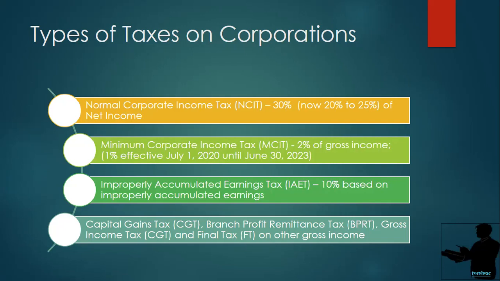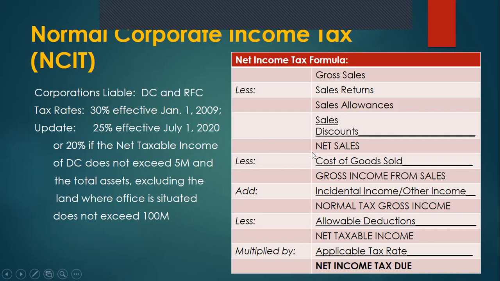Now, we will go to the normal corporate income tax. Usually the corporations liable for this kind of tax are the domestic corporations and the resident foreign corporations.